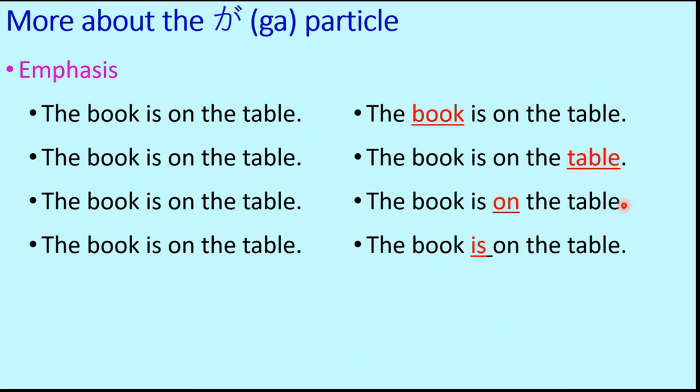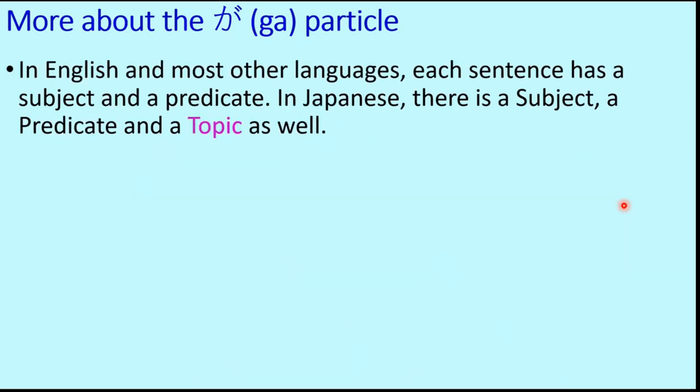So in this way, we can emphasize a particular word to give different meanings to the sentence. Emphasizing different words makes the meaning different, even though grammatically it's the same sentence, the book is on the table. In Japanese also the same thing happens, but we will see how that is incorporated using the ga particle. In English and most other languages, each sentence has a subject and a predicate. In Japanese, there is a subject, a predicate, and a topic as well.